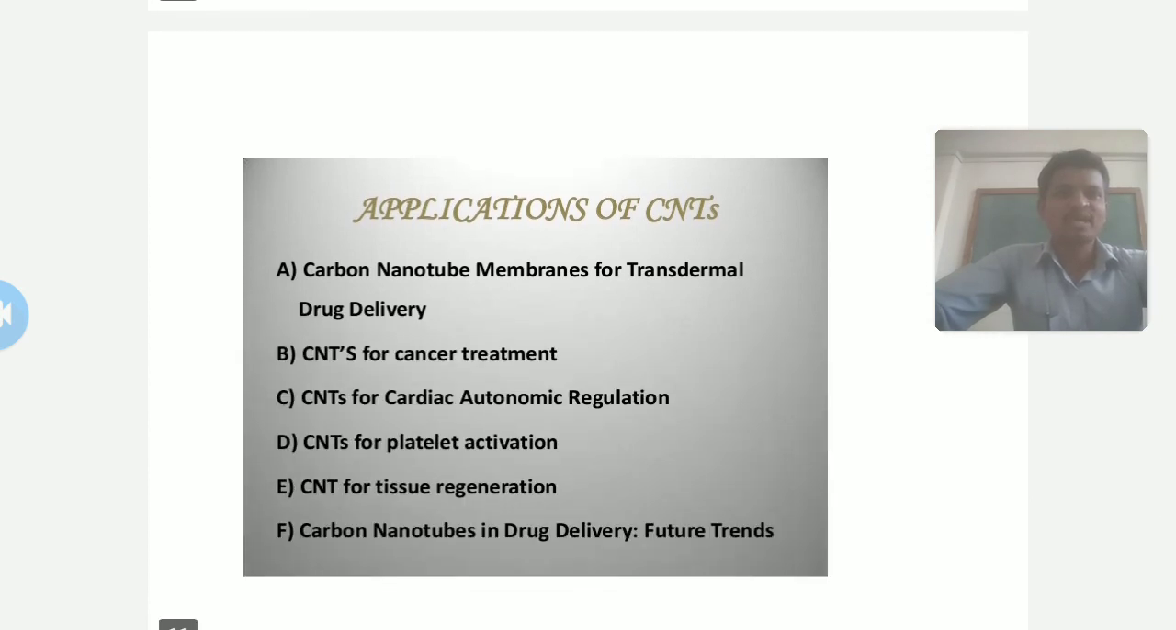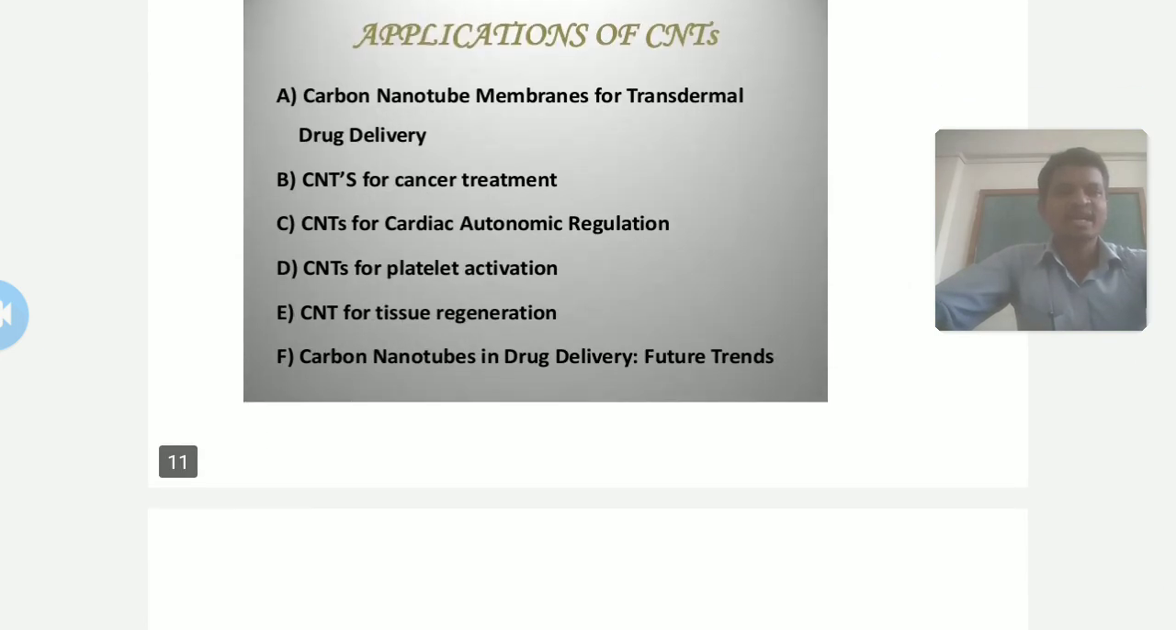Then applications. Some applications: carbon nanotube membranes for transdermal drug delivery. So in biomedical fields, it has a large number of applications. Different applications can be used for carbon nanotubes in the biomedical field. Then these are used for cancer treatment, cardiac autonomic regulation, platelet activation, tissue regeneration, and carbon nanotubes in drug delivery. So this is the recent trend, or the future trends, of the research regarding carbon nanotubes.